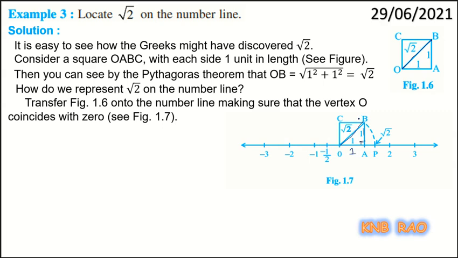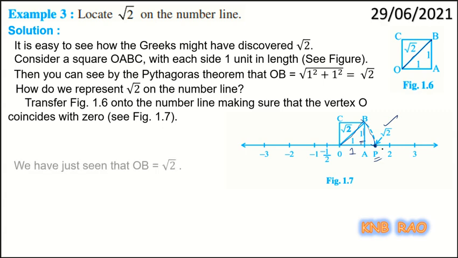That OB length, with the help of a compass, if I transpose it to the number line, cuts at a point called P, and that P represents root 2. This procedure I am explaining now. Physically I will do it and show you in our next class.